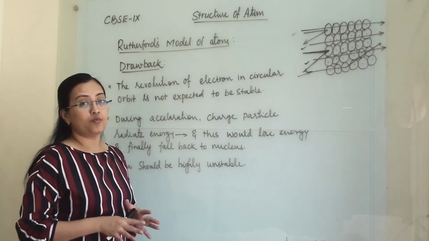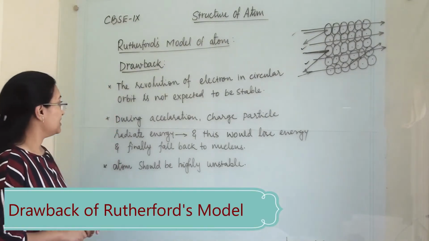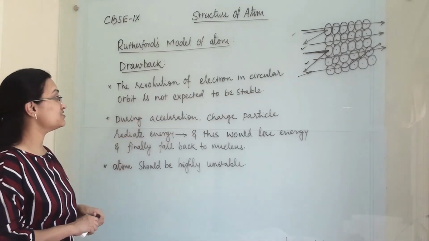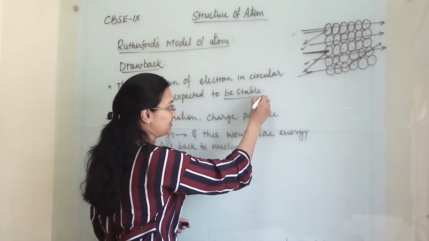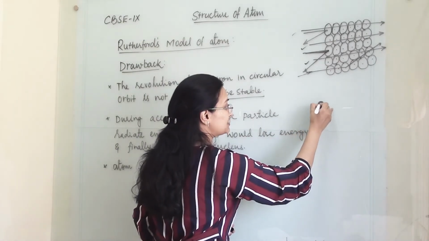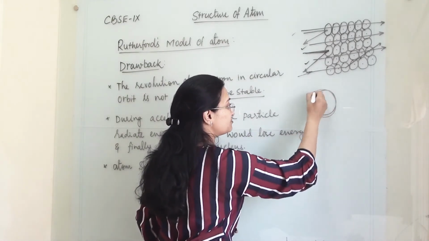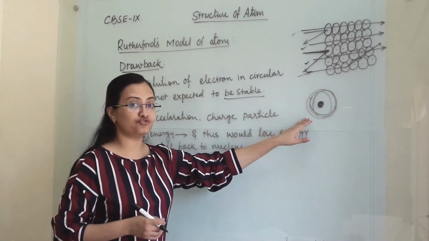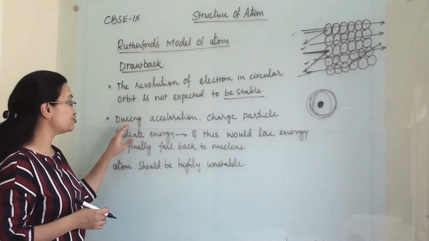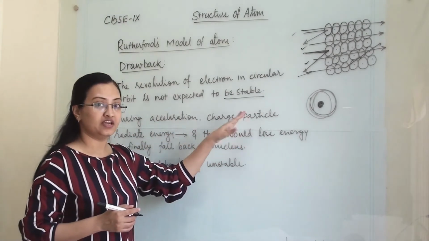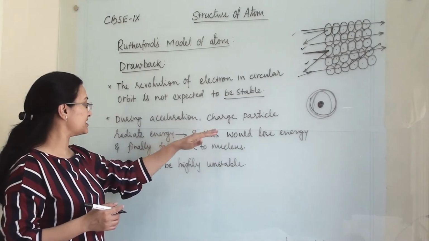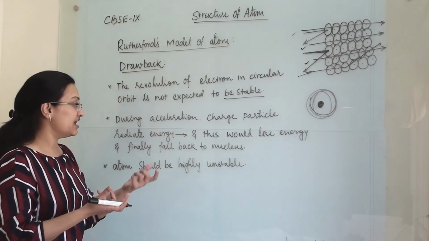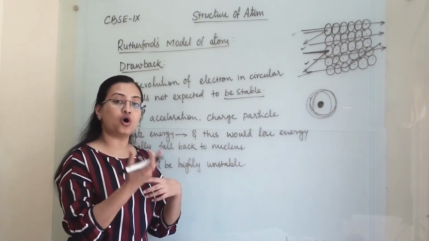So what was the drawback of Rutherford's model of the atom? They guessed that the revolution of an electron in a circular orbit is not expected to be stable. Rutherford proposed that this is the nucleus and the electron is rotating around this nucleus, and they expected that this revolution will not be stable, because during acceleration, a charged particle, and the electron is a charged particle, will radiate some amount of energy, and this would lead to a loss of energy.